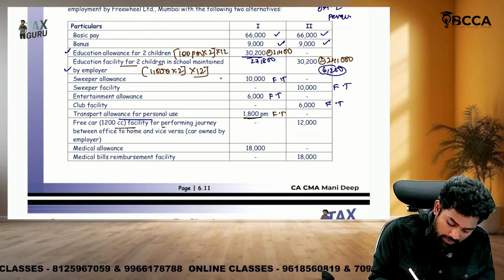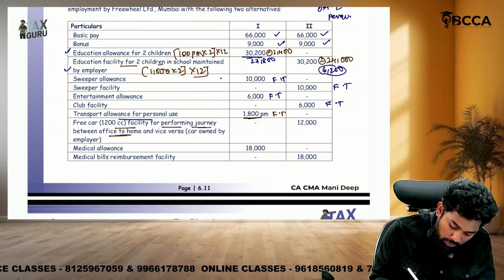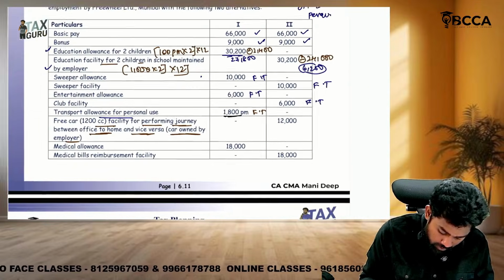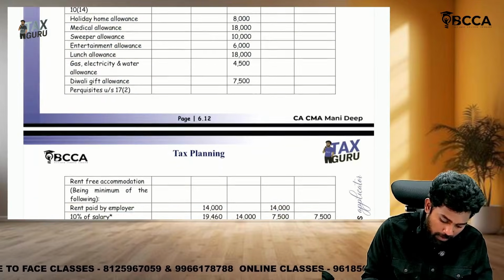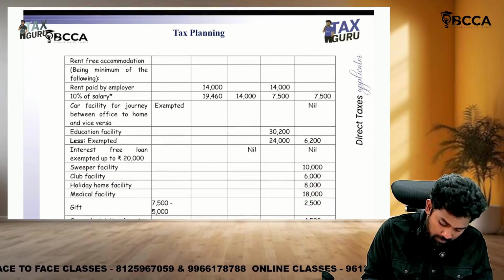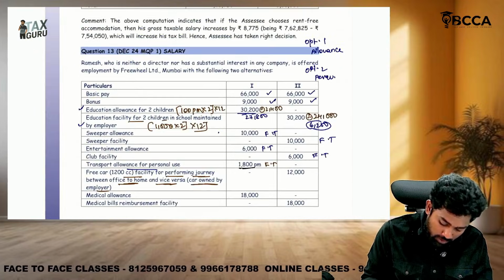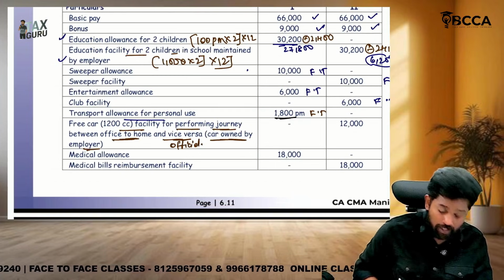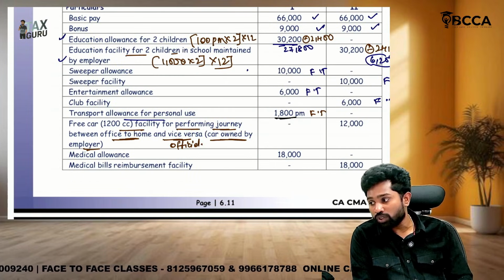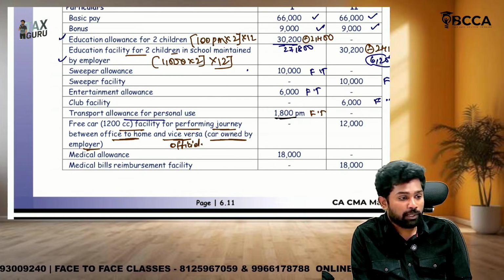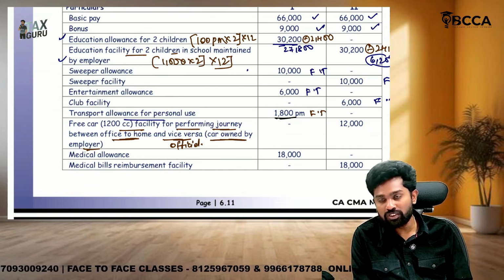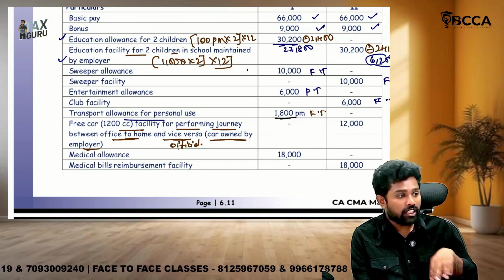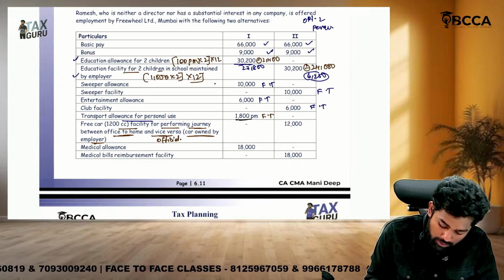Then free car facility for performing journey between office and home and vice versa, car owned by employer. So the motor car perquisite, sir. If it is completely for official purpose, then it is not a perquisite. If it is used for personal purpose, then only we should take perquisite value, that is 1600 per month, chauffeur salary 900. That is not here, it is completely used for official purpose only, so it is completely exempt.